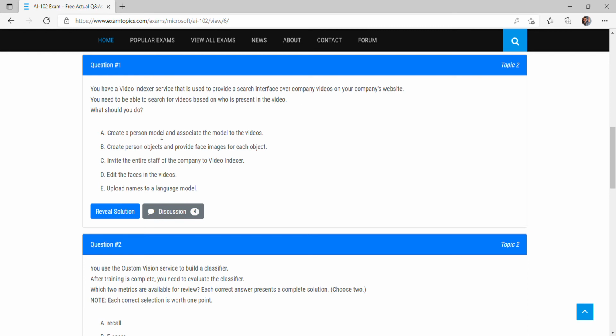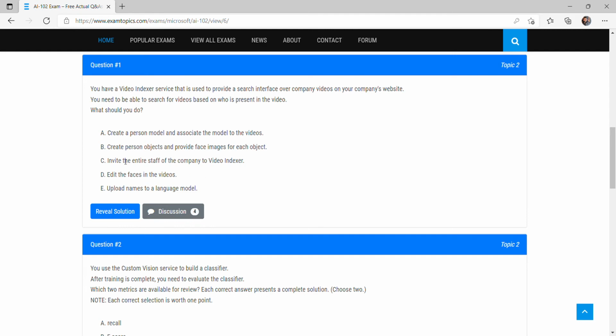We have to create a person model. A person model means, for everyone who works in our company, we take their pictures, label them, and create one person model, and that person model we link with this video service. So that the Video Indexer service can recognize the person: it reads our image and finds from the videos which video this person exists in. So we have to create a person model and associate that model to the videos.